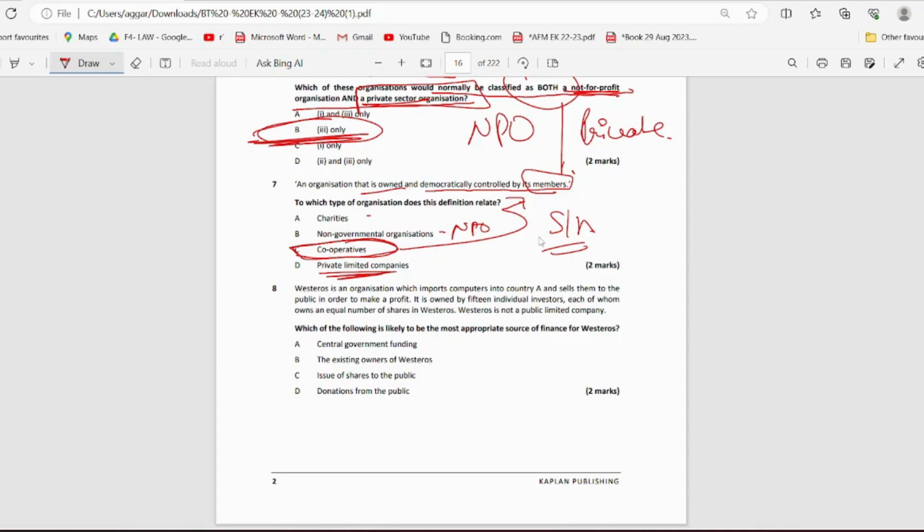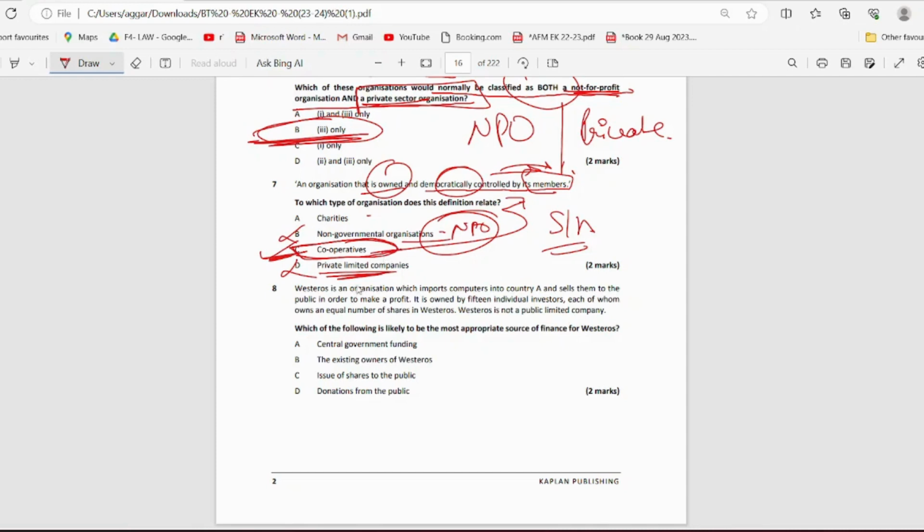So the major agenda of cooperatives is to meet the needs of the members, right? It is owned by the members, it is also controlled by the members, and it is for the members as well, right? So that is the reason this is the correct answer. If you ask me about NPO, in NPO we do not have a profit motive, whereas in cooperatives we do have a profit motive. So this just eliminates this. This is eliminated. So that is the reason this would be the correct answer.